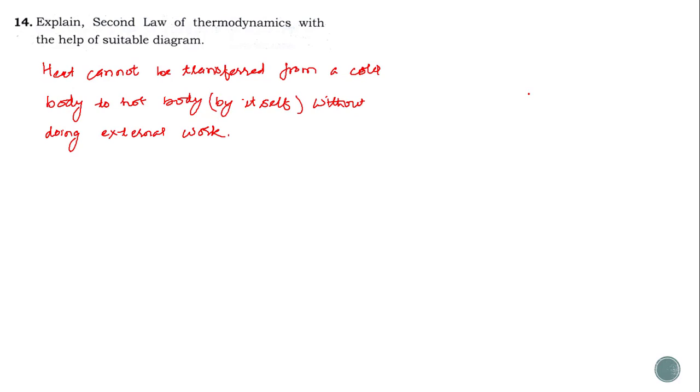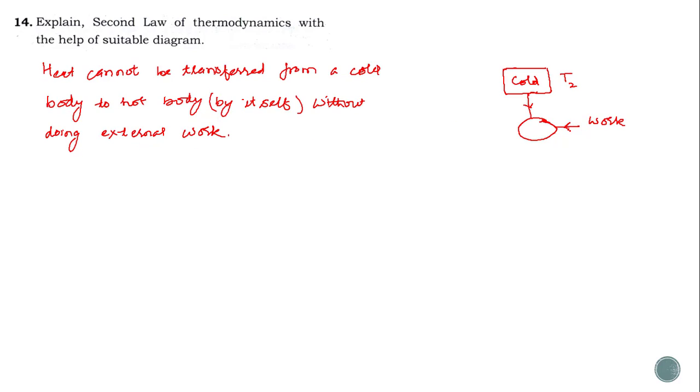So now let us try to make the diagram. Let us consider this is the body which is called the cold body, say at temperature T2. Now heat is drawn from this, so we have to do work on the system. As per the statement, heat cannot be transferred by itself, but we have to do some external work.